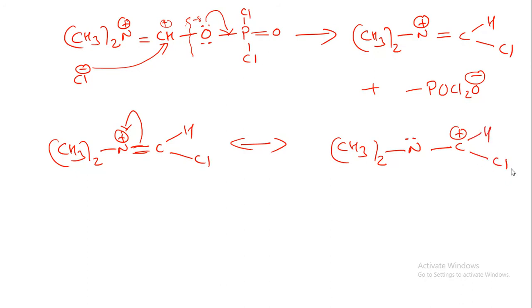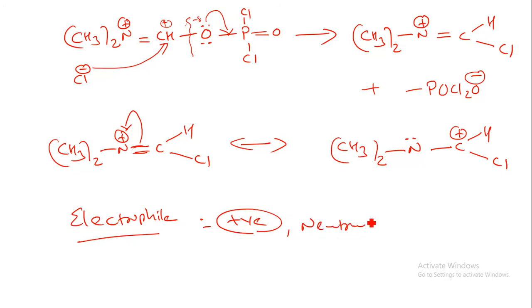Okay, so now this is our electrophile. You should know the electrophile definition. What is an electrophile? An electrophile carries a positive charge, or is a neutral atom which can accept electrons. Now this positive charge will attach towards our benzene ring. So let us draw the structure of the benzene ring, the aromatic ring with hydrogen. So this is the simple formula for this benzene ring. Now when it is attached with this positive charge of the carbon, what will happen?